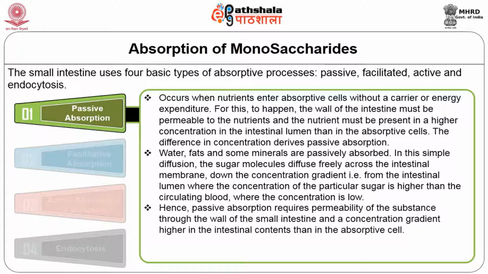In this simple diffusion, the sugar molecules diffuse freely across the intestinal membrane down the concentration gradient, from the intestinal lumen, where the concentration of a particular sugar is higher, to the circulating blood, where the concentration is low. Hence, passive absorption requires permeability of the substance through the walls of the small intestine and a concentration gradient higher in the intestinal content than in the absorptive cell.